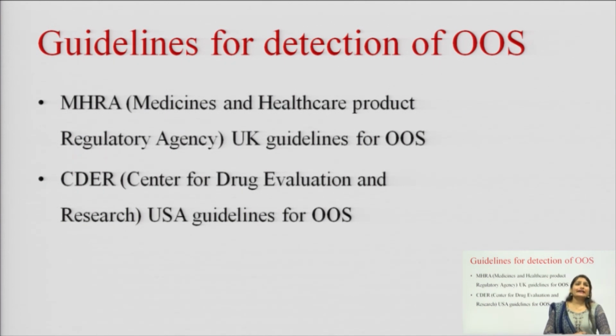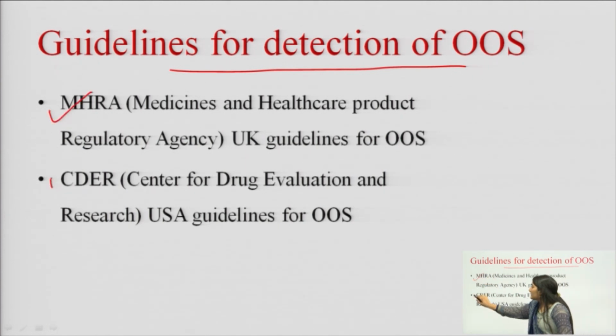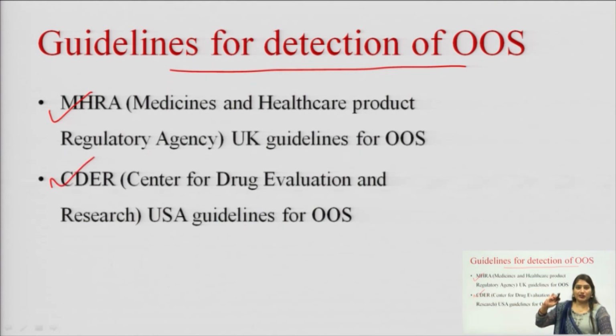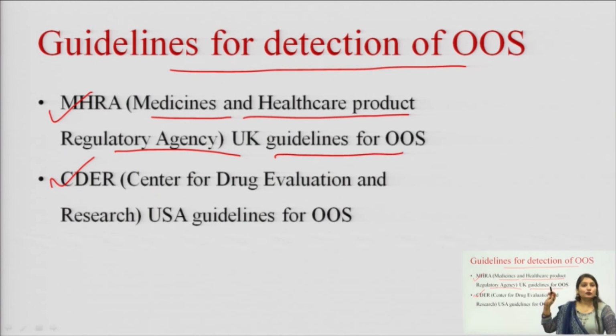Next is guidelines for detection of OOS. We have certain guidelines for the detection of out of specifications, and these guidelines include, first is MHRA and second is CDER. MHRA means Medicines and Healthcare Product Regulatory Agency. These guidelines are according to the UK.